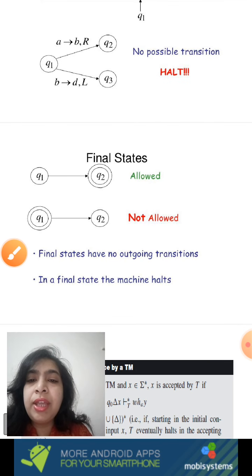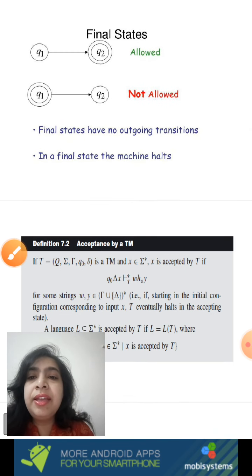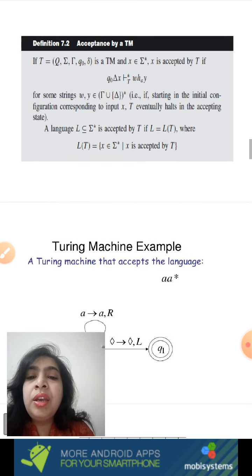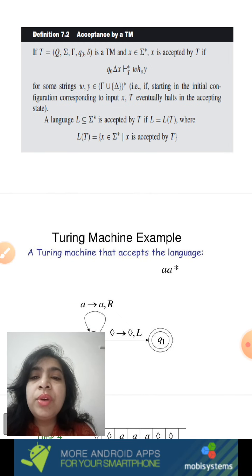Moving ahead, the final state can be shown like this. You can also double circle it, but you cannot have an outgoing transition, or you cannot extend your machine from the accepting states. Halt with acceptance is your ultimate end. Now, how to accept a language, or if you talk of a Turing machine as a language acceptor, look at this definition carefully, acceptance by Turing machine.